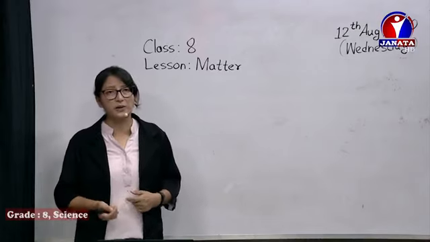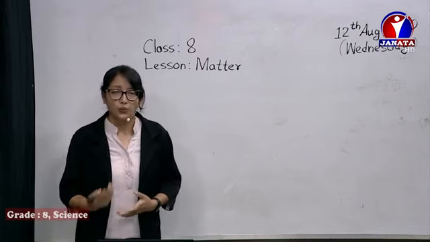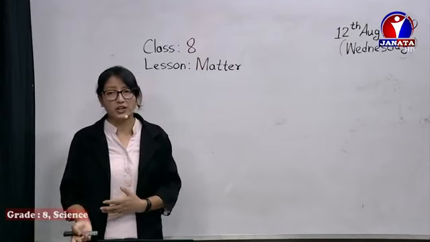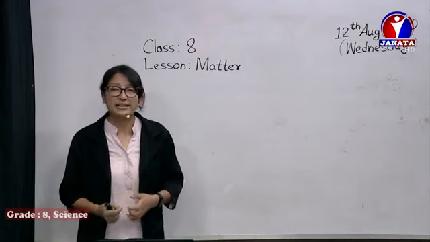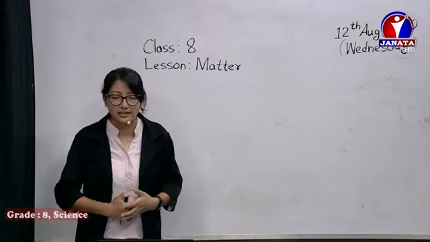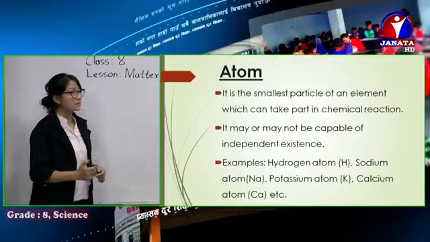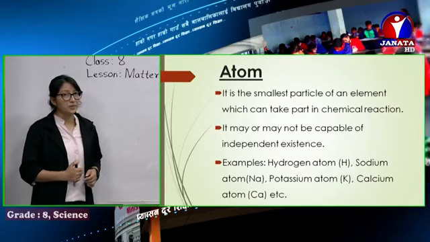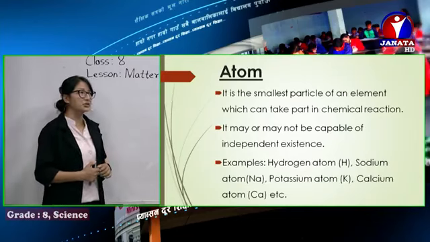It is the smallest particle of an element, the smallest particle of a substance, which cannot be divided into further other substances, and you can also remember, which takes part in chemical reactions. These atoms take part in chemical reactions. So the simple definition of atom is, it is the smallest particle of an element which can take part in chemical reaction. So this is atom.